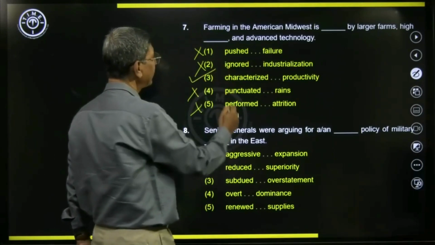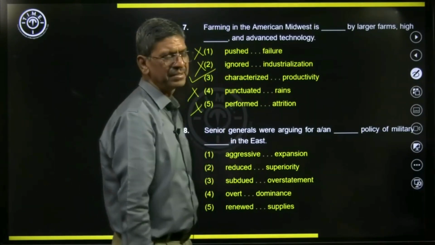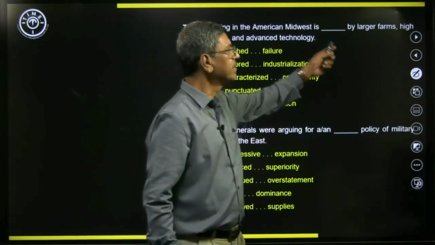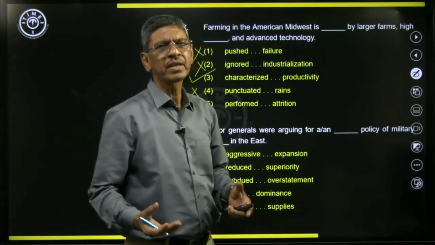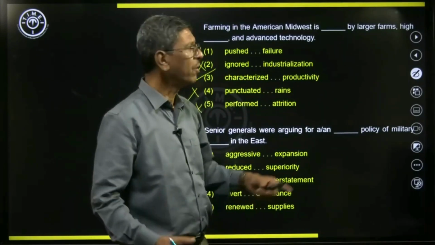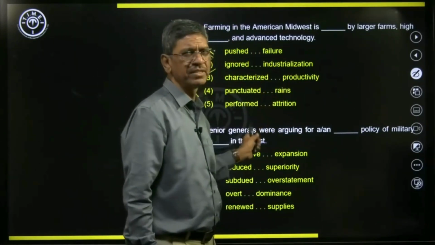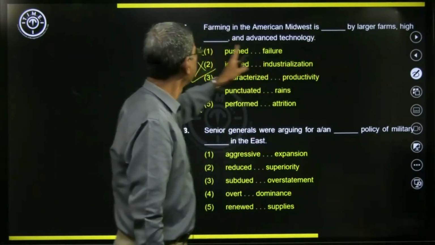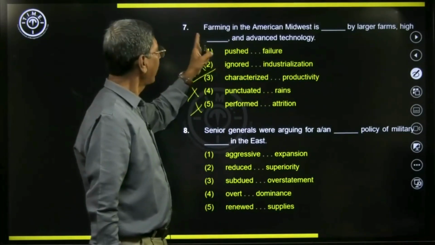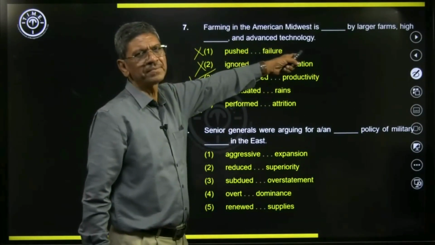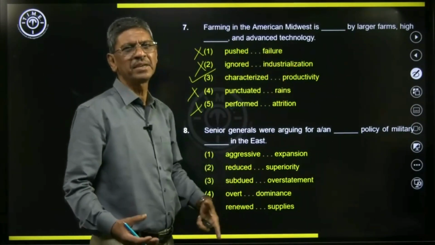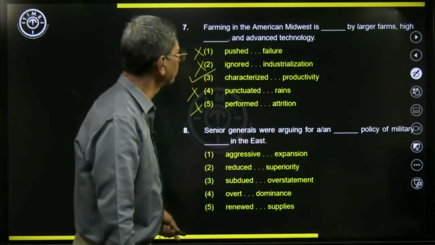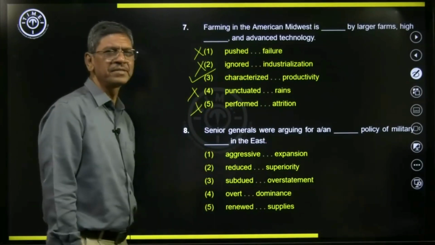As we have seen earlier, characterized by means that is the attribute, the quality of American farming. They have very large farms and they have high productivity and advanced technology. These are the characteristics of American farming. That sounds good. So this third option is the best option.